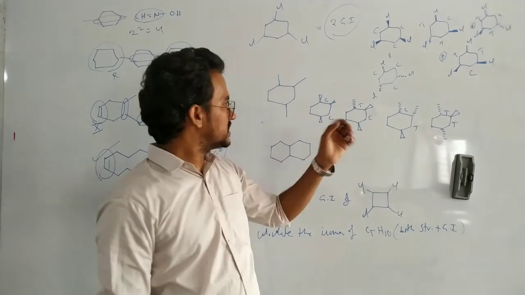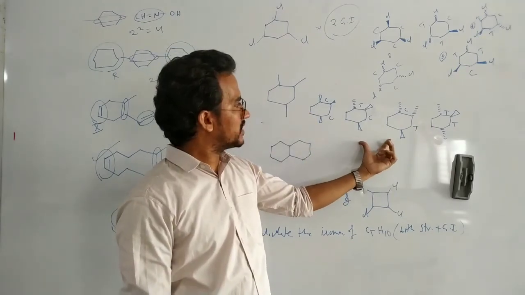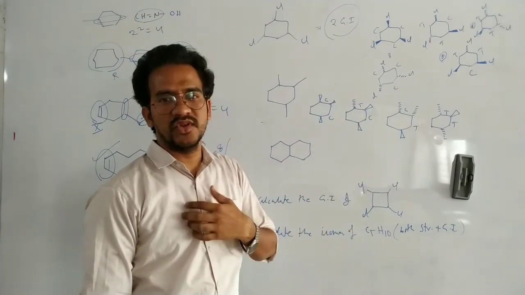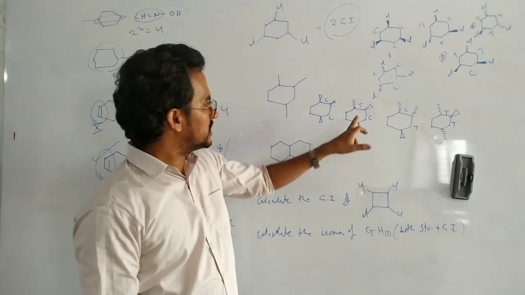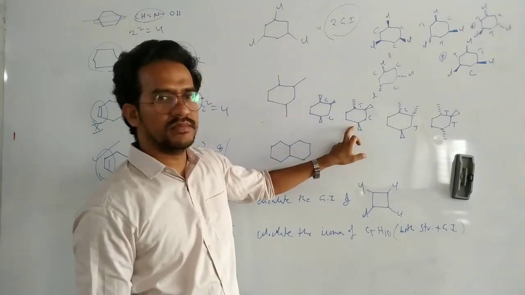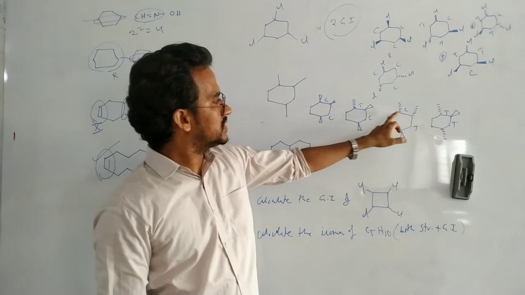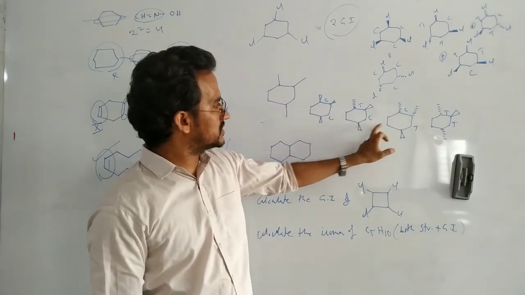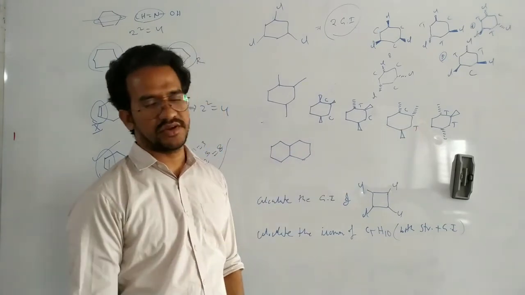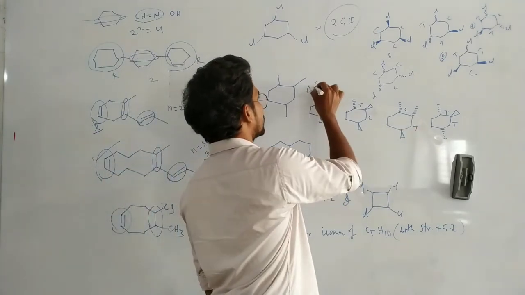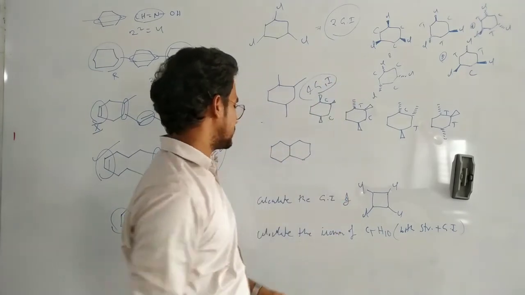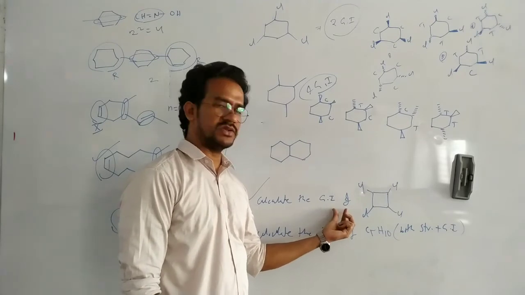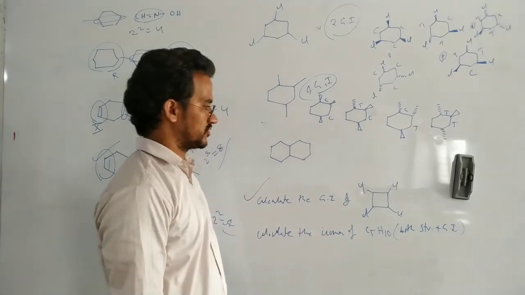Here in this case, these two are different. Why? Because we have to start the numbering always from this position. 1, 2, 4. Here 1, 2 trans. Here 1, 2 cis. Here 2, 4 cis. 2, 4 trans. Different. So 4 geometrical isomers for this. So like that, we can write the geometrical isomers for this compound.